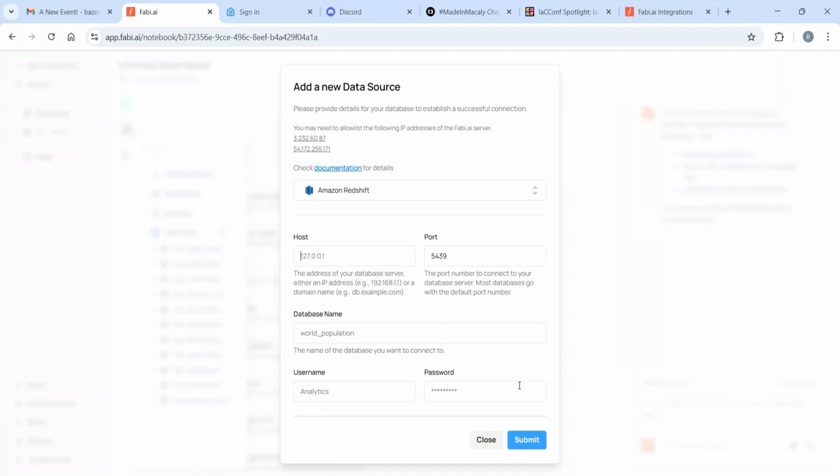Connecting a database. Want to connect your own SQL database? Easy. Just enter host name, database name, username and password, read-only recommended.